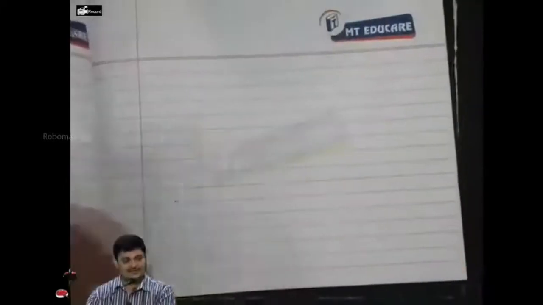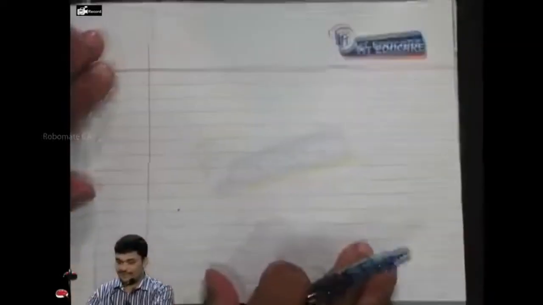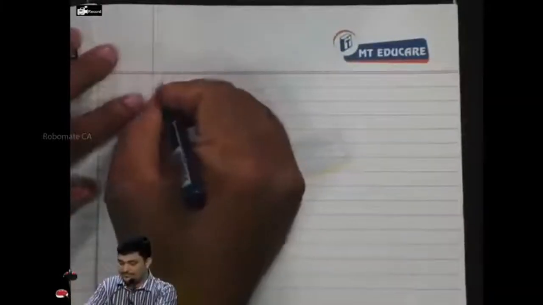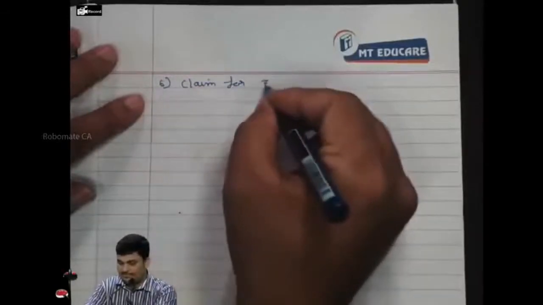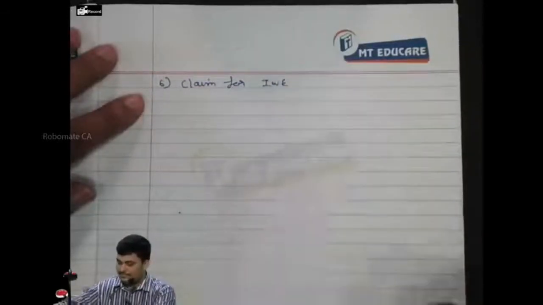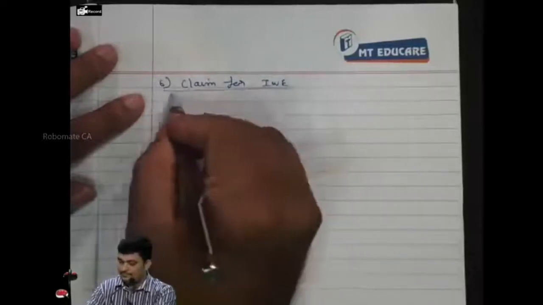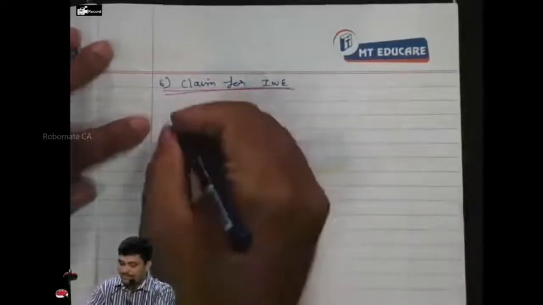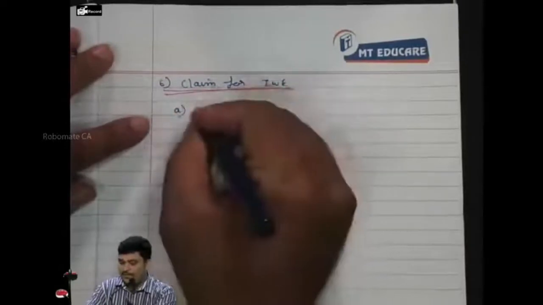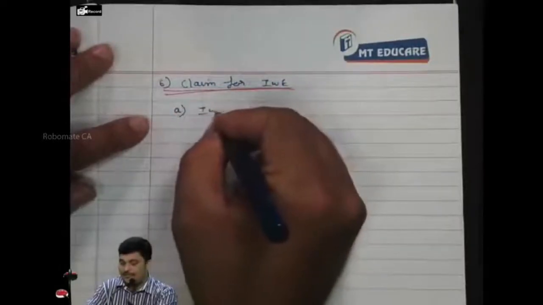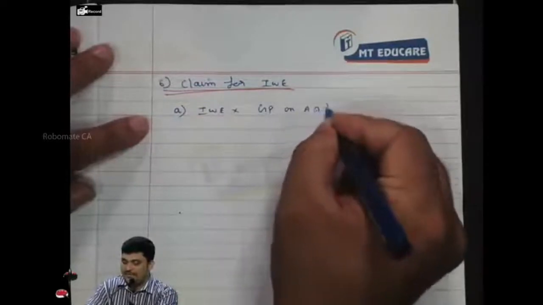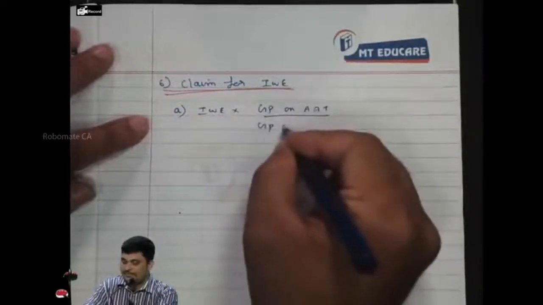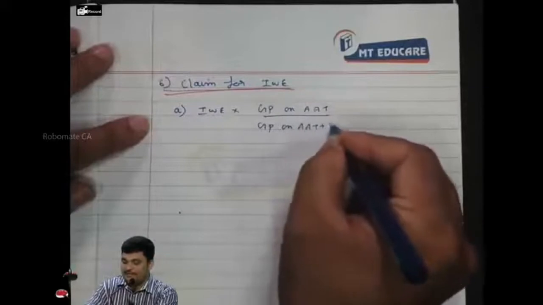Now claim for IWE into GP on AAT, GP on AAT.